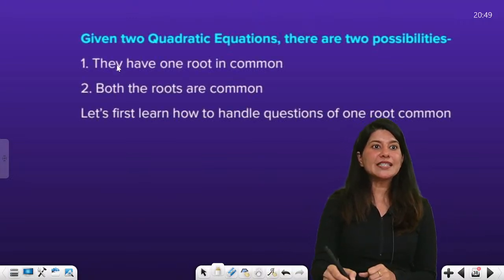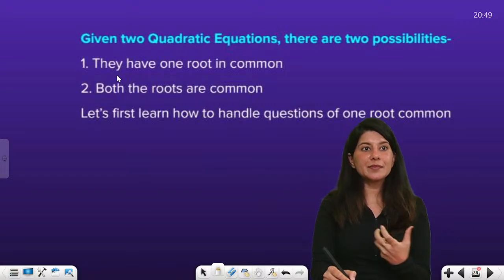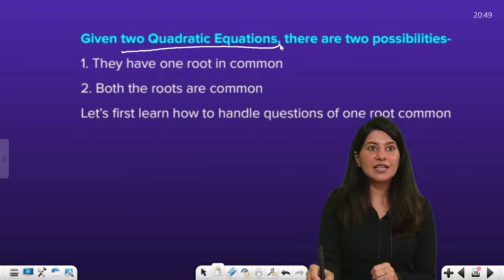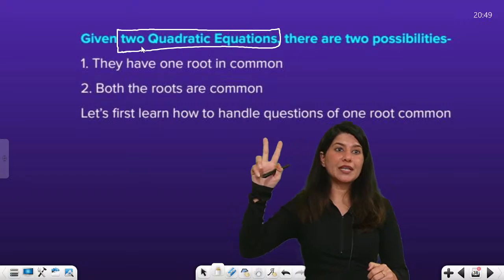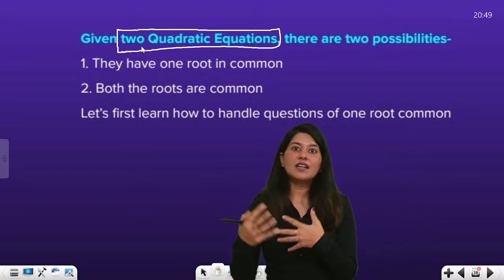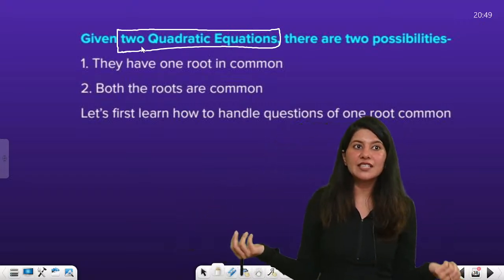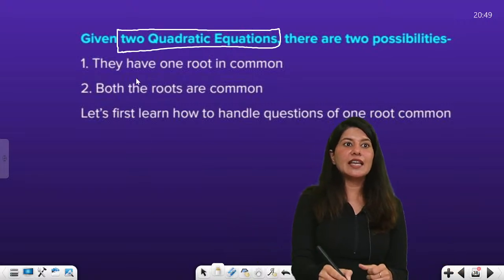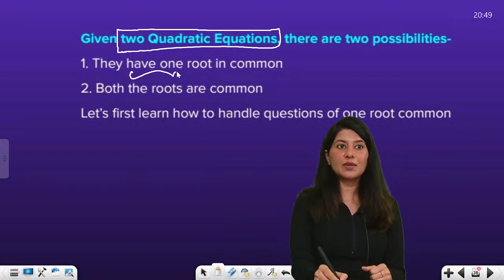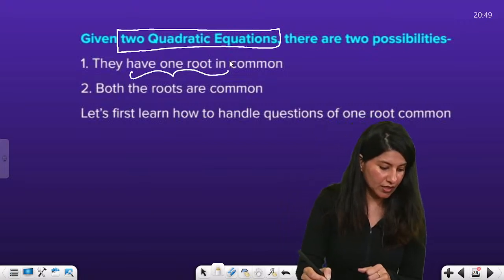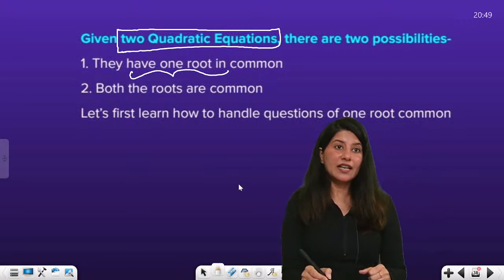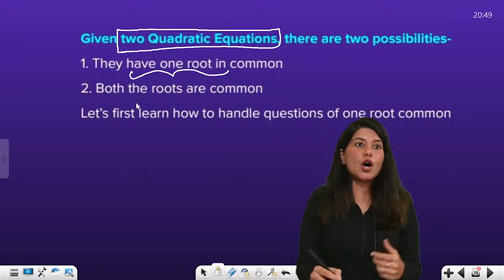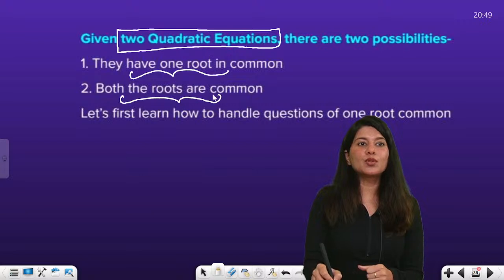So basically common roots, what is the possibility? In common roots you will be given two quadratic equations. In the question you will be seeing two quadratic equations, and the situation could be either that they will say that both the quadratic equations have one root in common, or they can say that both roots are common.